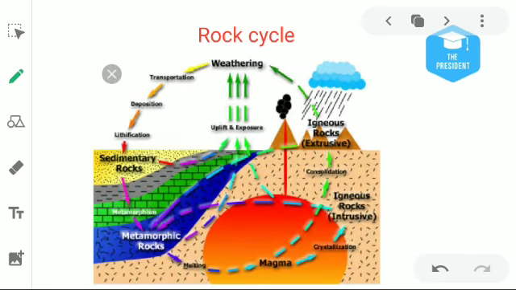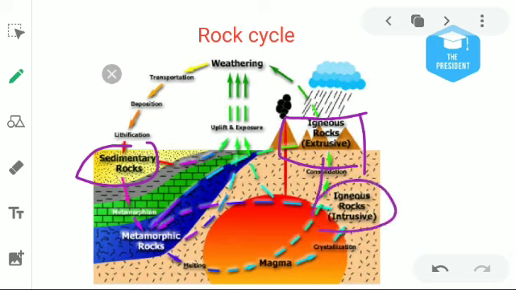Understood? Here is the picture of the rock cycle. You can see here the sedimentary rocks. First we start with the igneous rocks, intrusive igneous rocks. Through crystallization, the magma comes up, then metamorphic rocks form, then sedimentary rocks. Again the weathering process happens.